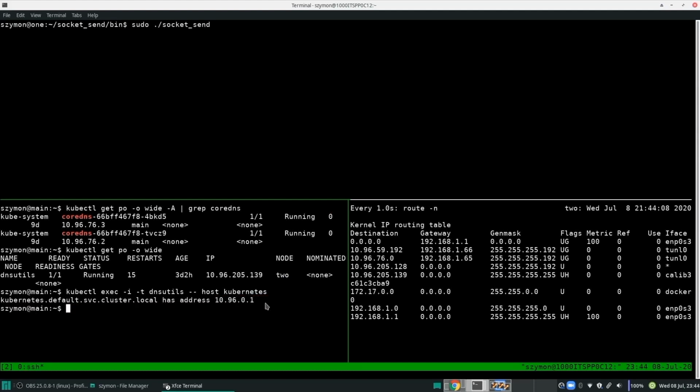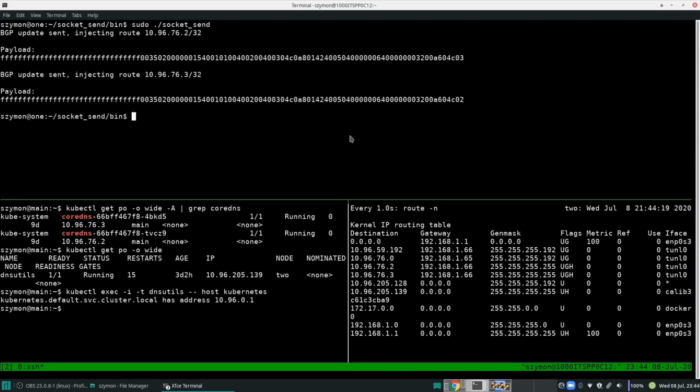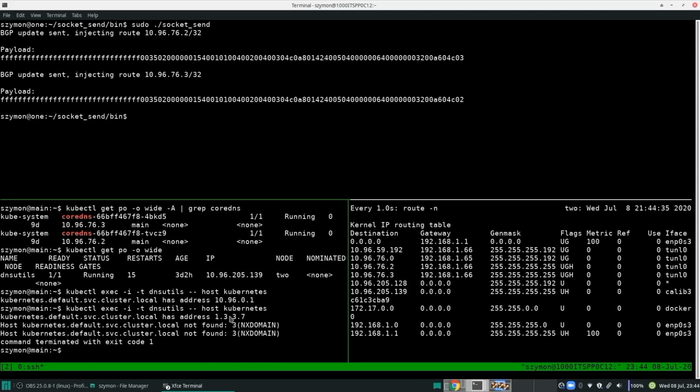If we go and take a look at the routing table of node 2, keep an eye on that, because that will change once we've injected new routes. Going to the master, we're going to run the script, which will inject those two new routes, and you'll notice that node 2's routing table has now changed. So we may be able to get the traffic now to come to us. Let's see if that is the case. Let's go back to the master node and attempt to resolve Kubernetes. And now we have an answer of 1337. So we've effectively redirected traffic from that node.